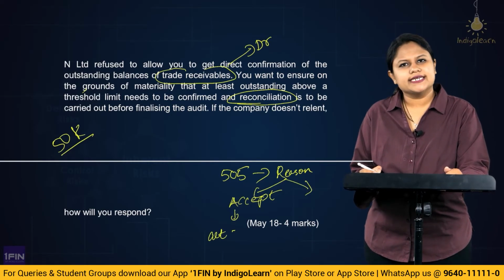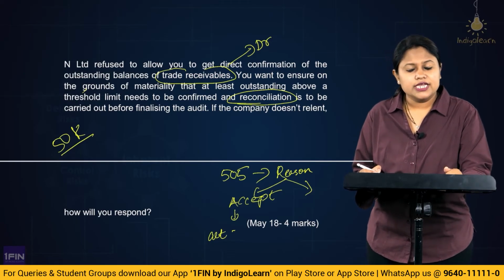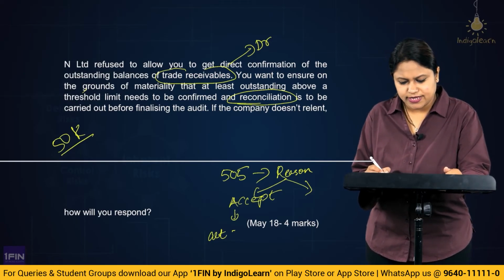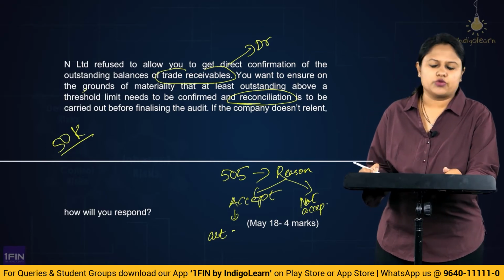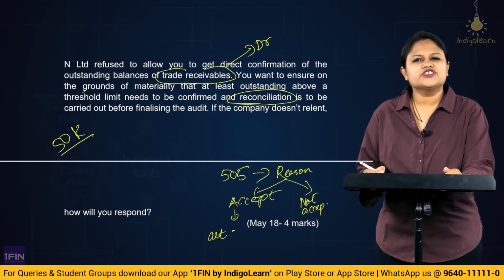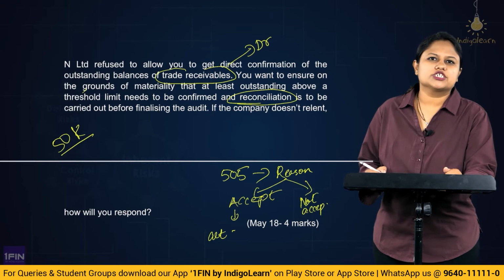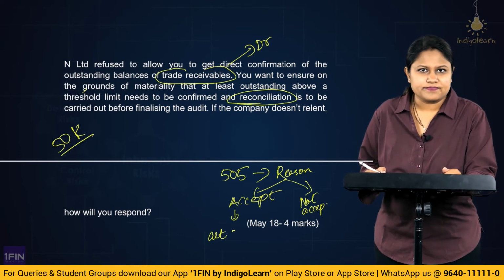Or if the reason is not going to be acceptable, then what do we have to do? If it is not justified, then in that case we will check the implication that this could have on our opinion.